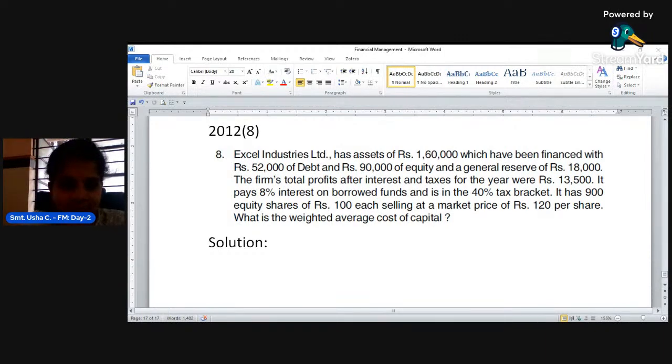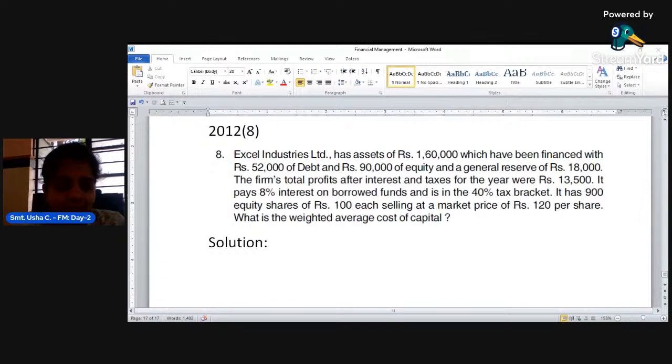One is debt capital, 52,000 rupees. Then equity capital is 90,000 rupees and general reserve is 18,000 rupees. That means we have three sources of capital: 52,000 of debt, 90,000 of equity and a general reserve of 18,000.